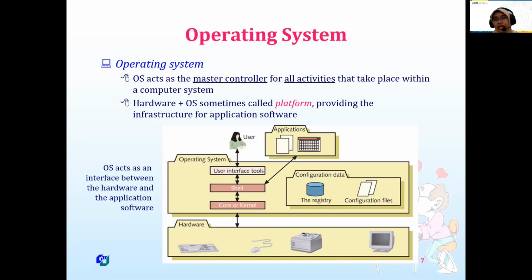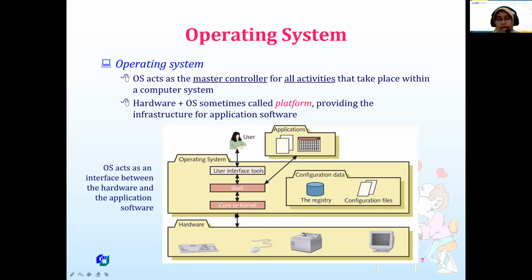For example, we have a license for Microsoft Word, but we didn't install an operating system in our computer, so it means that we couldn't use our hardware. So the operating system is the first layer after the hardware.